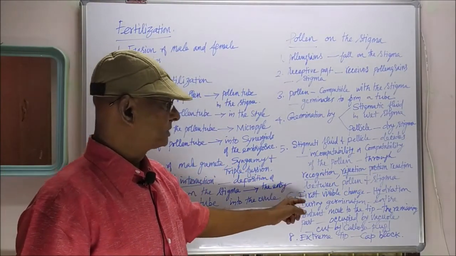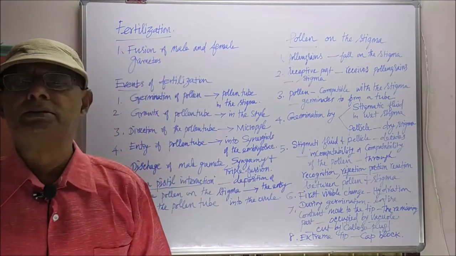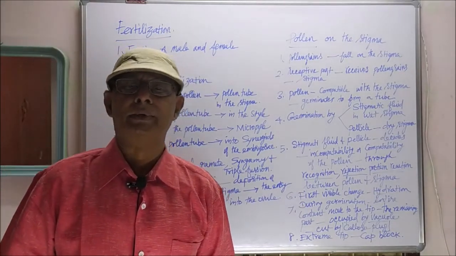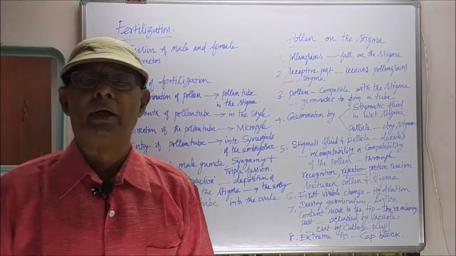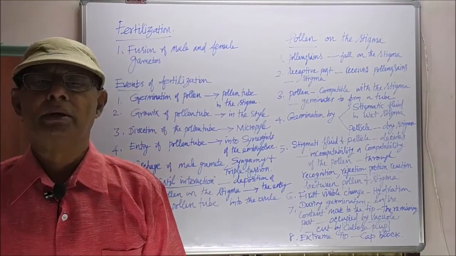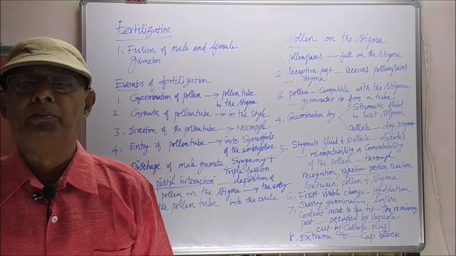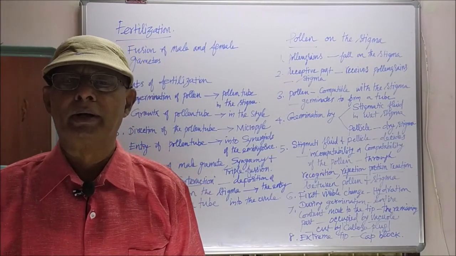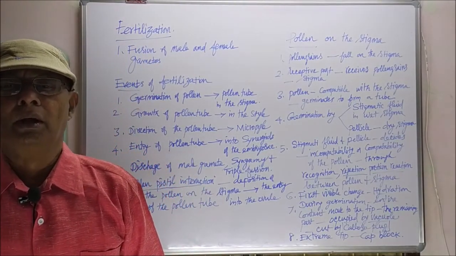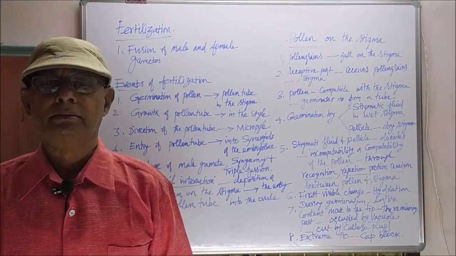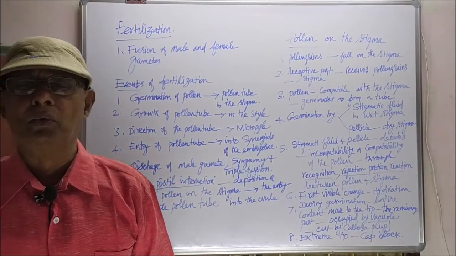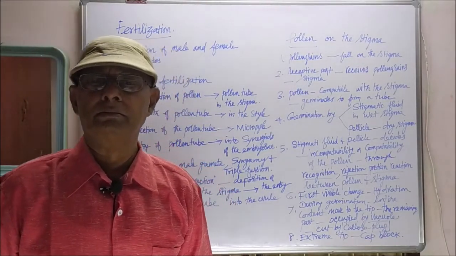And then the first visible change is hydration. The first visible change in the pollen soon after it lands on the stigma is hydration. The pollen wall proteins are released from the surface. During pollen germination, the entire content moves into the pollen tube.